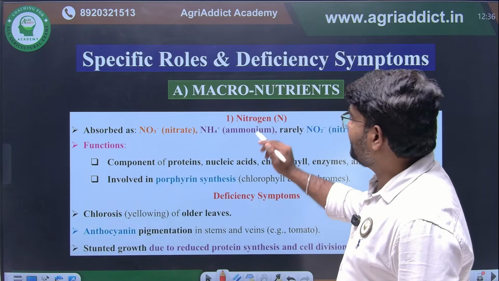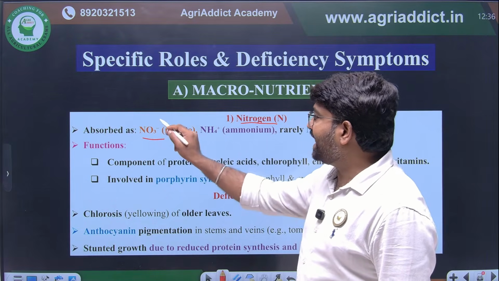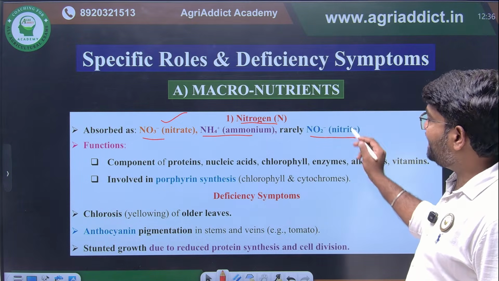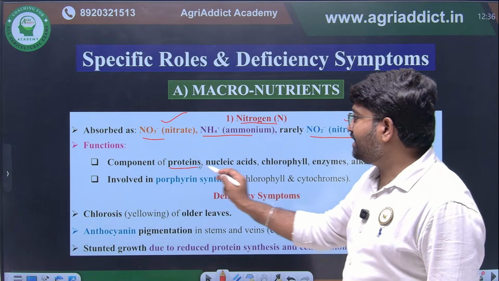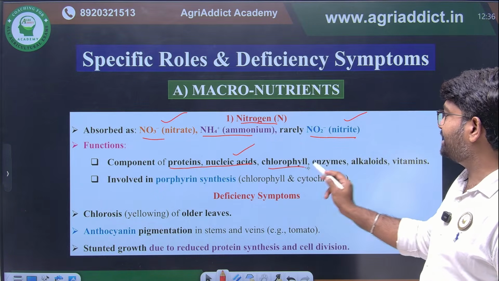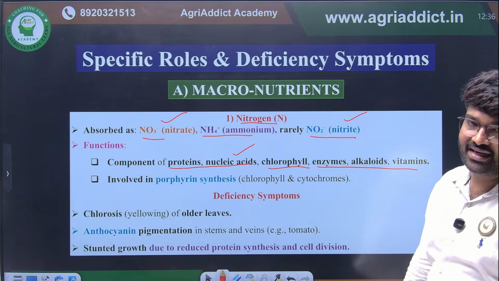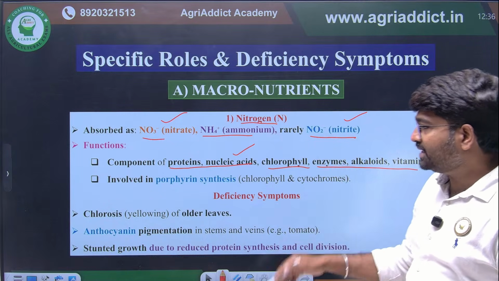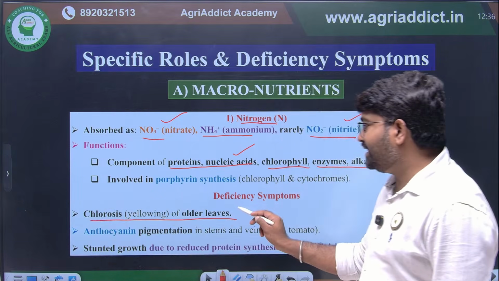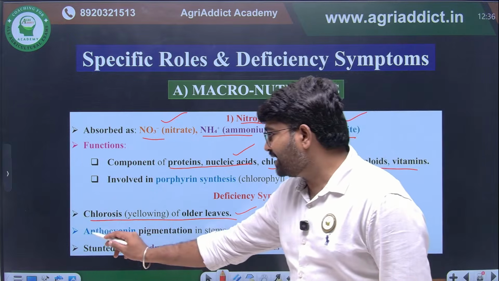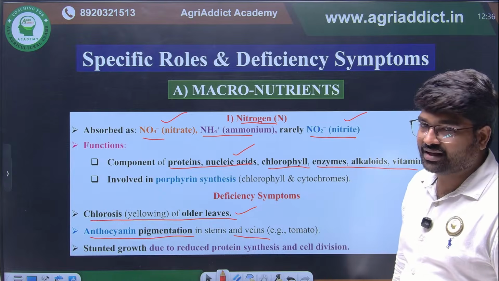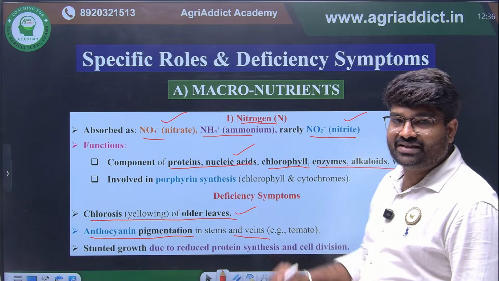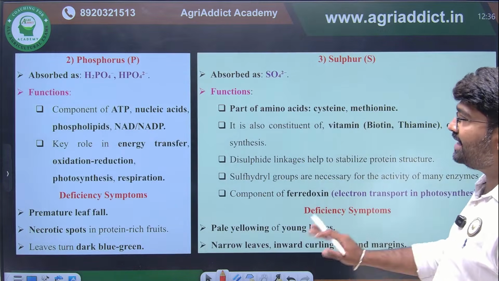Okay. So nitrogen, we know the absorbed form will be nitrate and ammonia. Okay, rarely nitrite form will be there. The major function is what? It is a component of proteins, nucleic acid, chlorophyll, enzymes, alkaloids and vitamins. Deficiency symptoms: chlorosis will happen in older leaves, and the most important thing, anthocyanin pigmentation will be there in stem and veins. Then if the deficiency is there, stunted growth will be there. These are the key points.